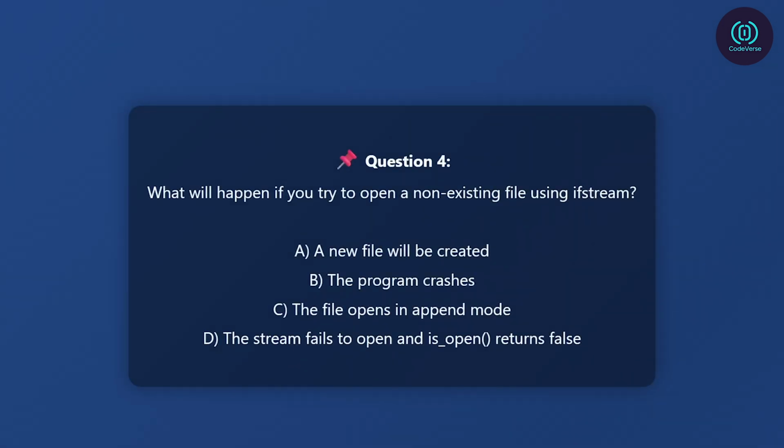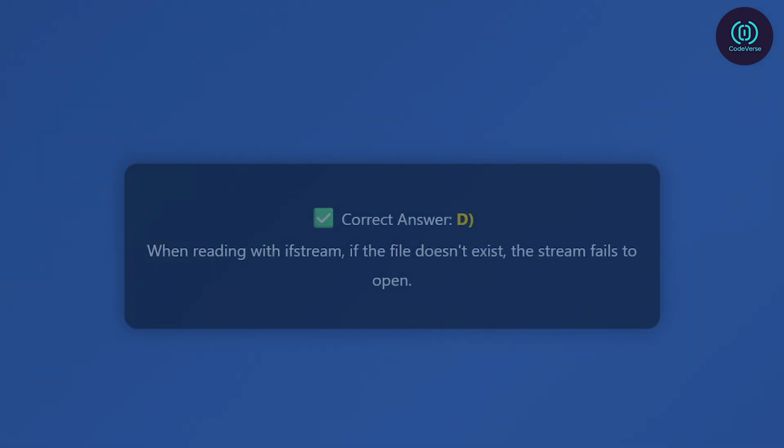Question 4. What will happen if you try to open a non-existing file using ifstream? A. A new file will be created. B. The program crashes. C. The file opens in append mode. D. The stream fails to open and is_open returns false. Correct answer, D. When reading with ifstream, if the file doesn't exist, the stream fails to open.